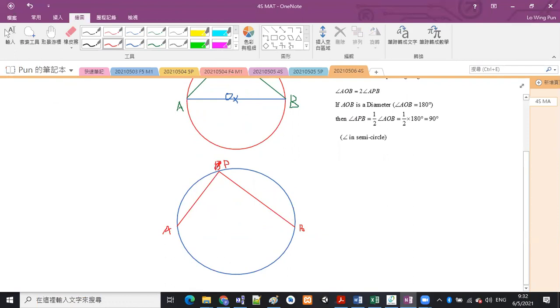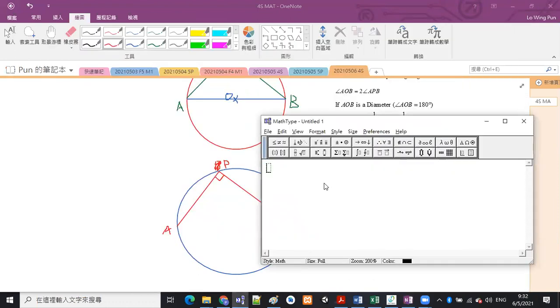At the beginning, we do not know whether AB is a diameter or not. We do not have the center at this moment. But if it is given that angle APB is a right angle, equal to 90 degrees, then we can conclude that AB is a diameter.